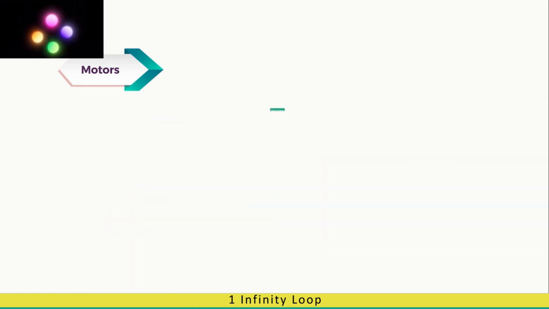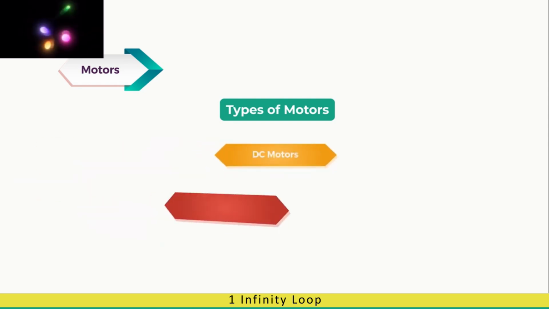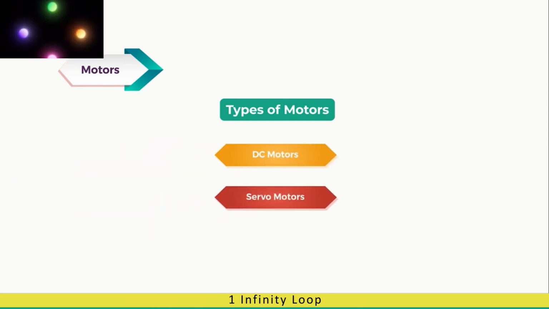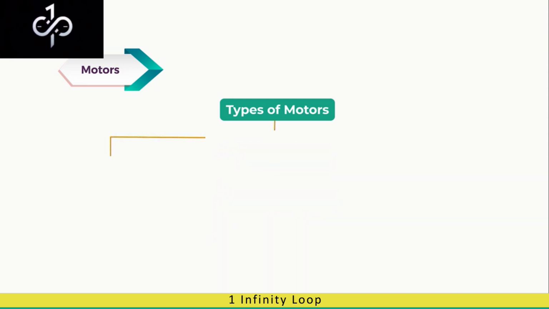Types of motors. Motors can be divided into many categories. First, DC motors. Second, servo motors. Third, stepper motors. This division of motor is based on their construction and principle of operation.